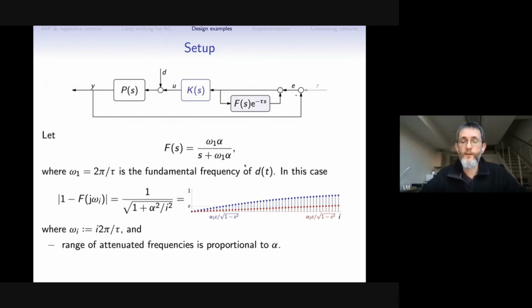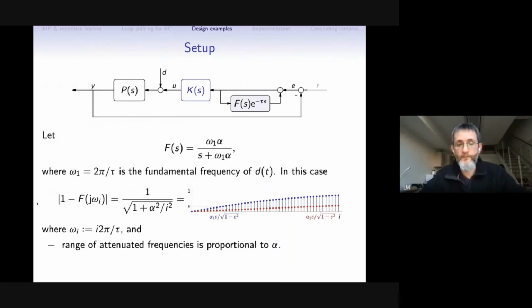So the larger alpha is, the higher the bandwidth of this filter. And in this case, we can even analytically get the mismatch between the frequency response of F at frequencies omega i and 1. This is a simple function, and those two plots represent those gains at different omega i's, for two values of alpha, big alpha and small alpha, okay?